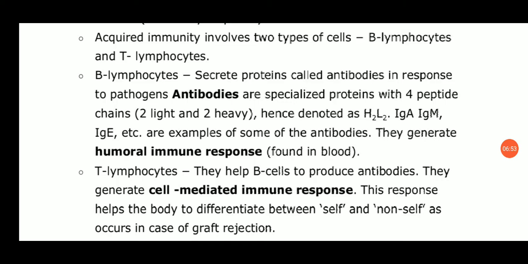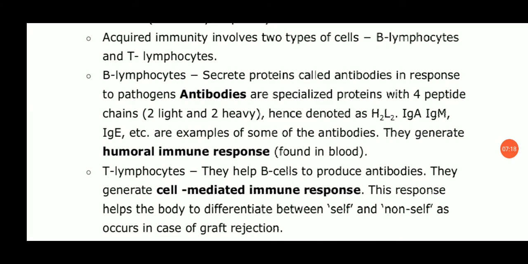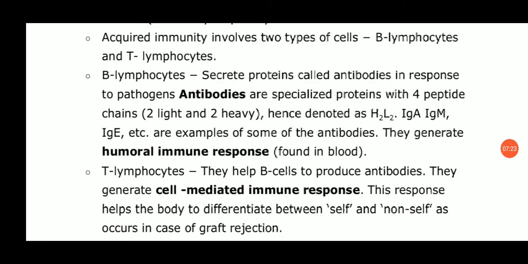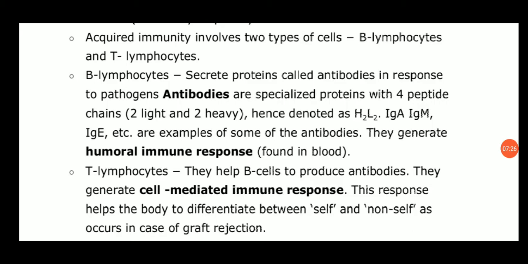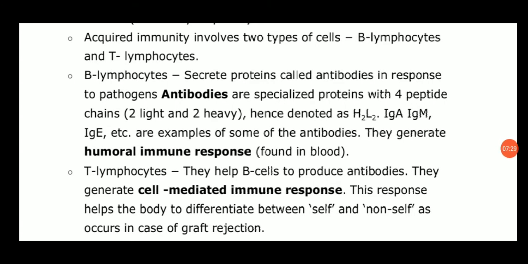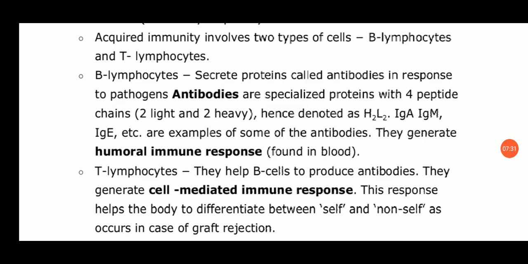They are other cells, so cells other than our body, they are non-self. So it helps in the case of graft rejections. You know that in surgery, in organ transplant, when the organs are transplanted, then that organ works as foreign cells. That foreign body is recognized as the enemy in our body. So in order to avoid it, certain medicines are given to the patient in order to avoid this kind of immune response. So understood, children?